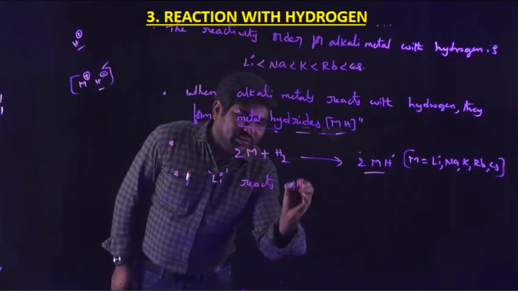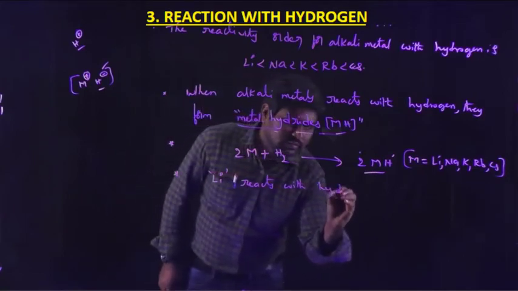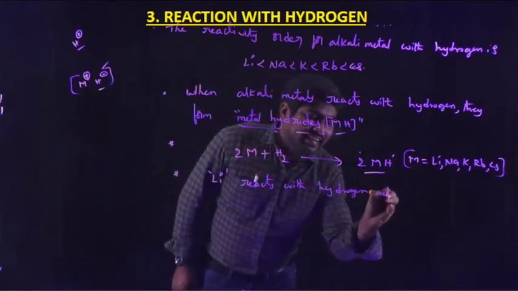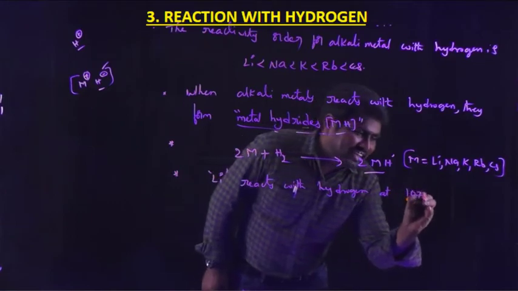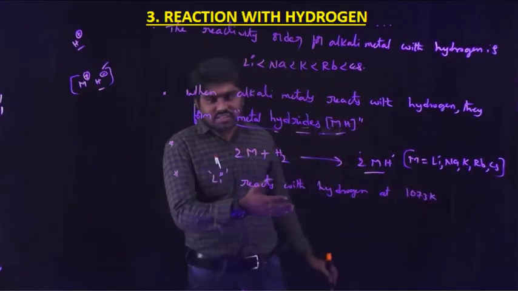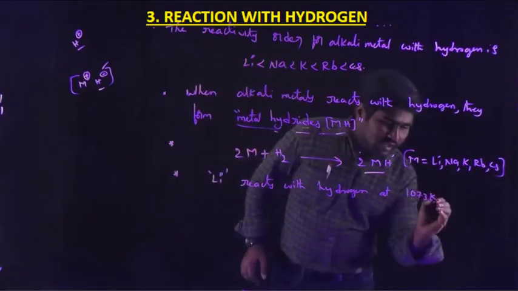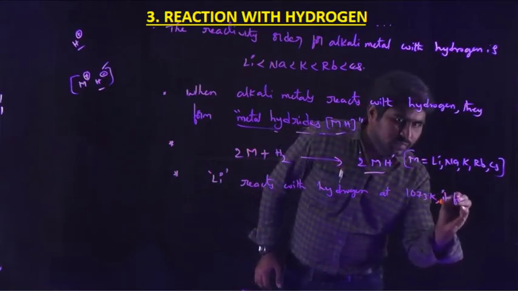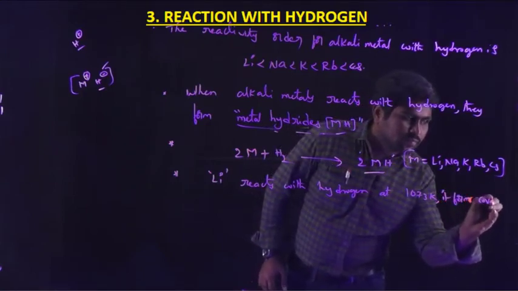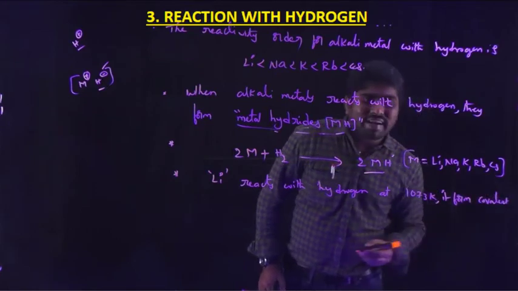Next, lithium reacts with hydrogen at 1073 Kelvin and forms covalent hydrides.